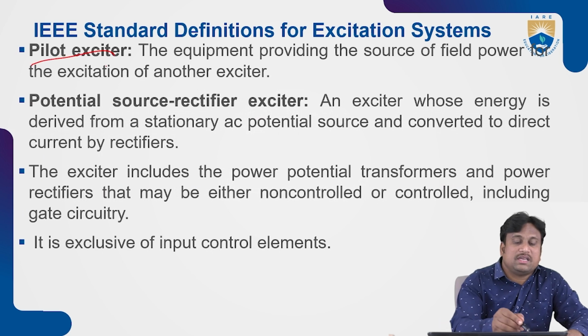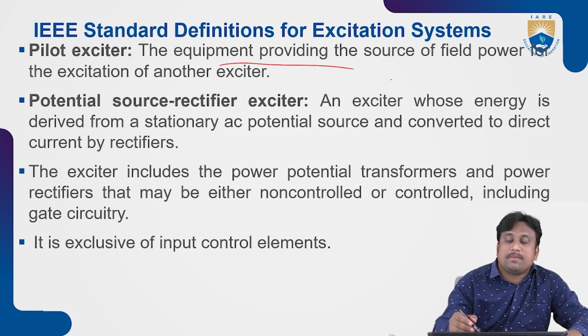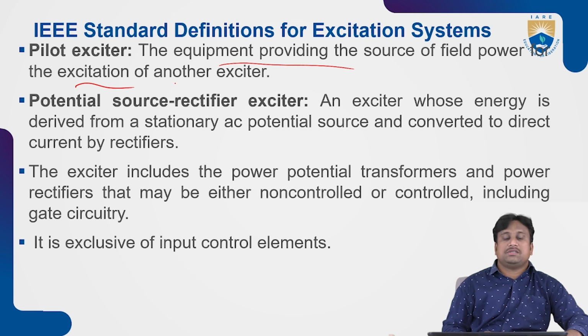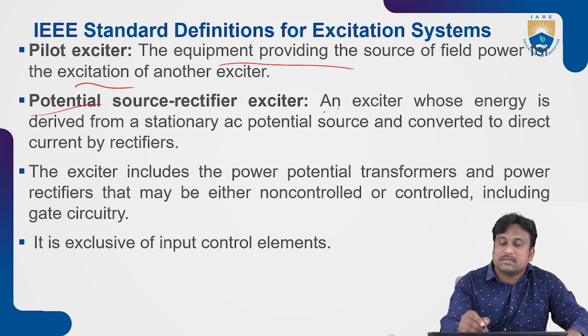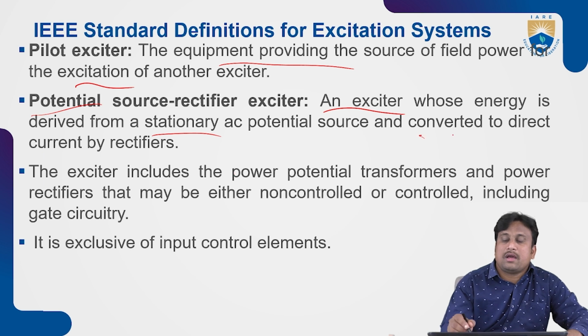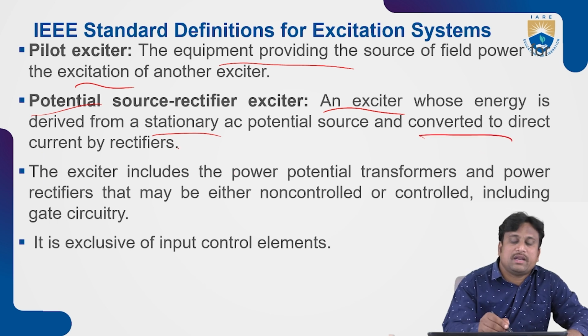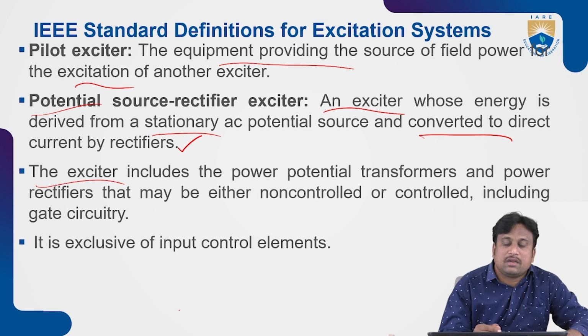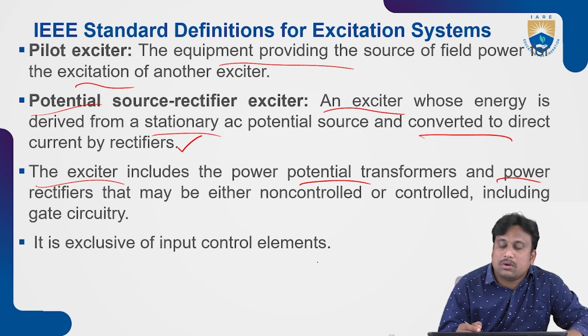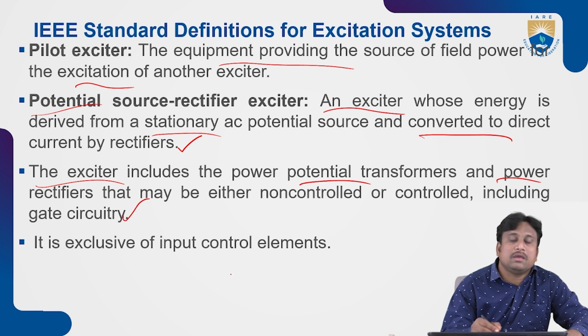One more thing about this excitation system is the pilot exciter. What does pilot exciter mean? It is equipment providing the source of field power for the excitation of another excitation system. The next is the potential source rectifier exciter. Here, it is an exciter whose energy is derived from a stationary AC potential source, and it is converted to direct current by rectifiers. That means the exciter includes power potential transformers and power rectifiers, which may be either non-controlled or controlled, including gate circuitry.